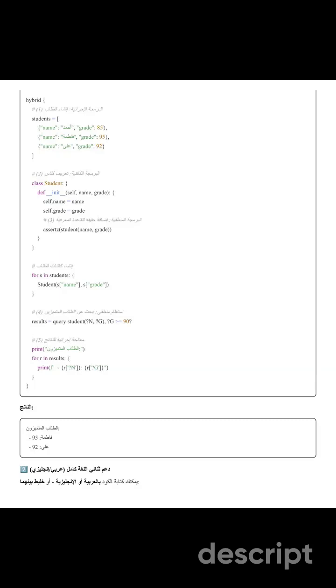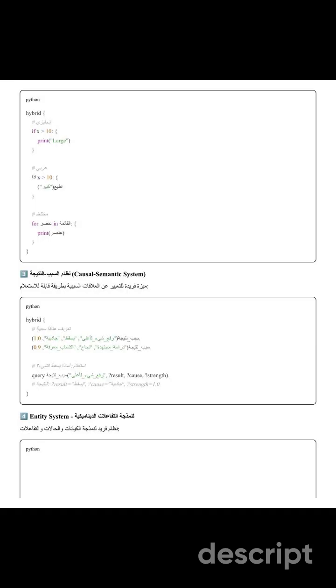This brings us to the second key feature, full bilingual support for both Arabic and English. You can write your code entirely in Arabic, entirely in English, or mix both languages seamlessly in the same file. Let me show you the bilingual syntax flexibility in action.